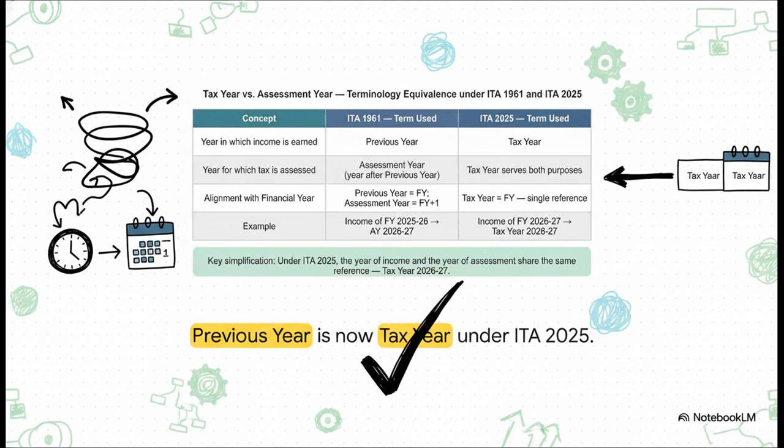That old previous year and assessment year split, it's now consolidated into one single tax year that aligns perfectly with the financial year. The income year and the assessment year now share the exact same reference. It's a real game changer for clarity.